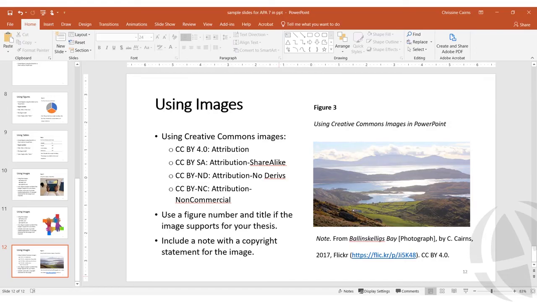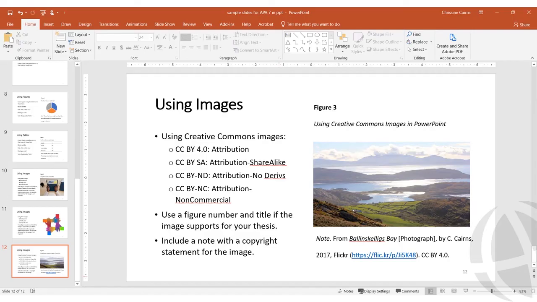There are several types of Creative Commons licenses. The license type will be provided on the site where you retrieved the image. The copyright statement, as shown in the example, begins with from, or adapted from if you cropped or modified the image. Then the title of the image in title case in italic font, then in brackets the type of image it is.